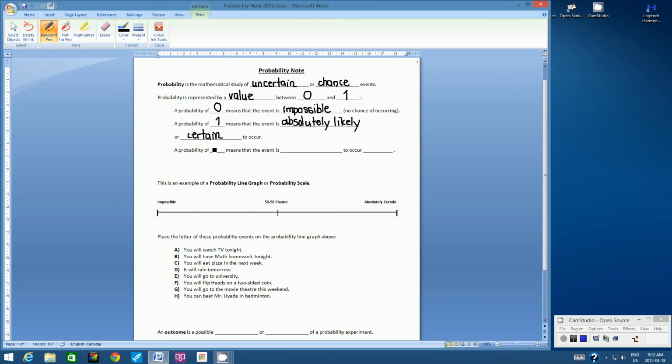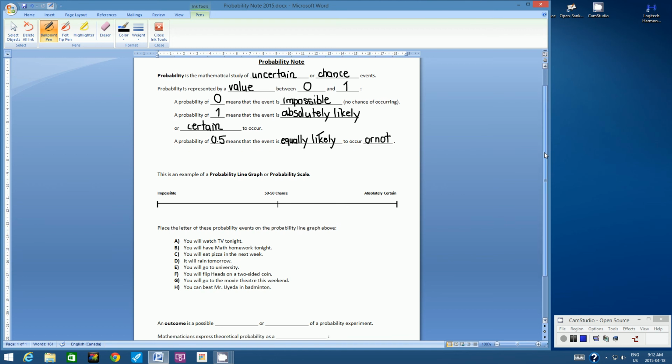So let's go halfway in between. A probability of 0.5 means that the event is equally likely to occur or happen or not. In other words, it has an equal chance to either happen or not. Okay? So that's just a review note on probability. So let's go to the next section of this review.